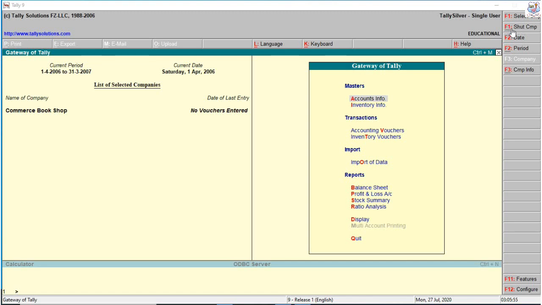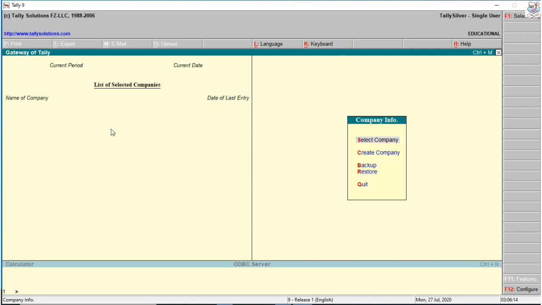In this icon we see F1 with an underline below. That means Alt plus F1. If it is not underlined, a single press of the F1 key only. So now we press Alt plus F1 for shut company. I click shut company. The company was closed. Now this is the company info menu. In this menu: select company, create company, backup, restore, quit. Quit means escape back. So first click the option create company.